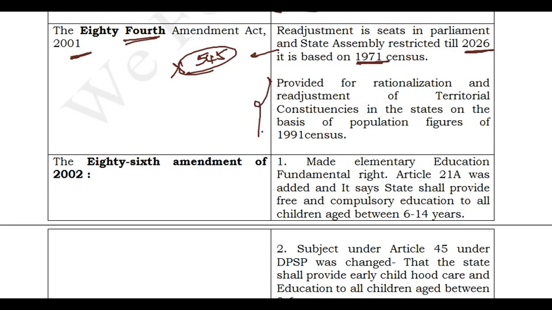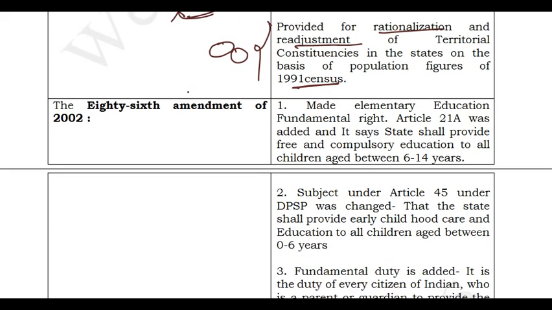But there is a small provision: you can reorganize the constituencies. You can't change the number of constituencies, but you can reorganize them, that is, rationalize and readjust the territorial constituencies, based on the 1991 census. You need not follow the 1971 census, and you can go for the 1991 census. That is what was given by the 84th Amendment Act in 2001.